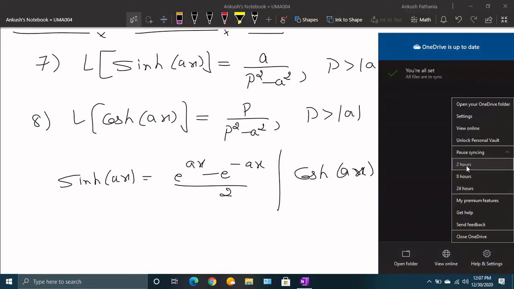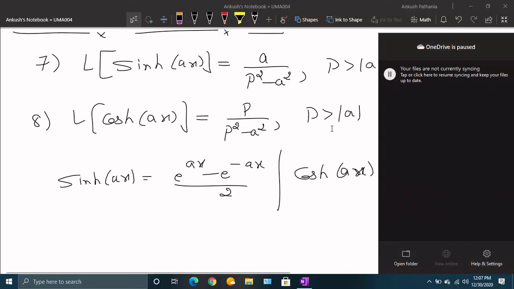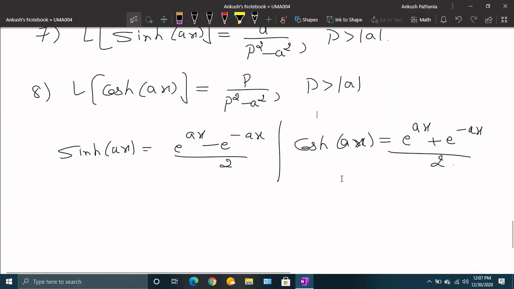So this is 2 of the formulas. The third one we will be doing later.